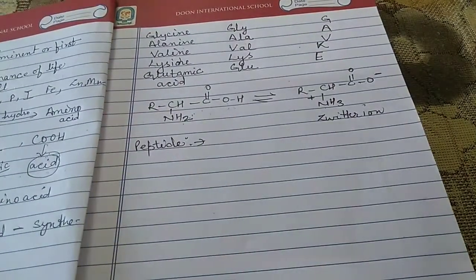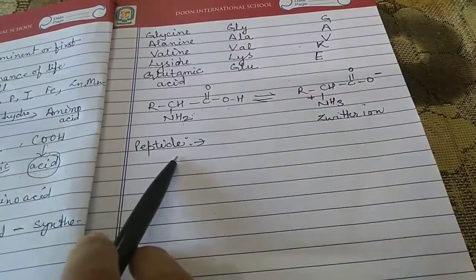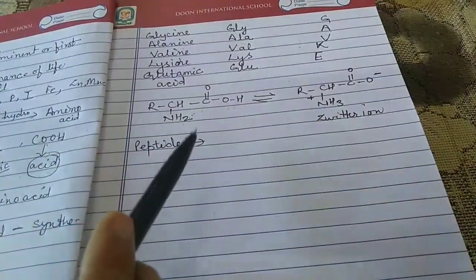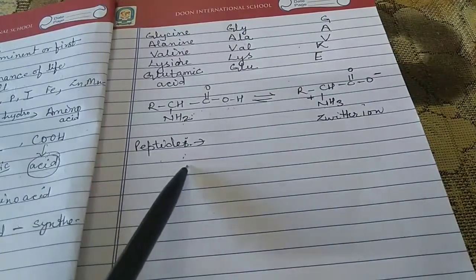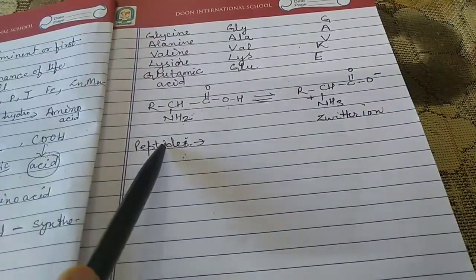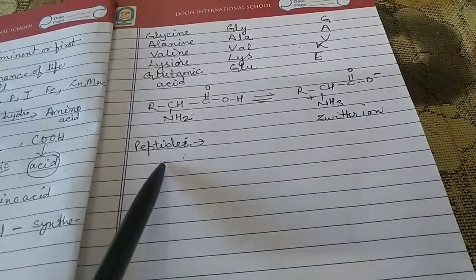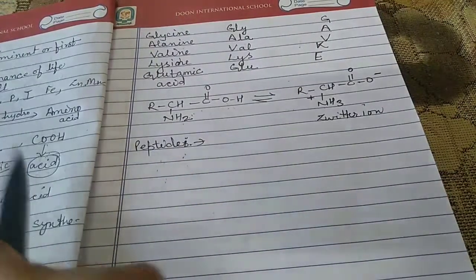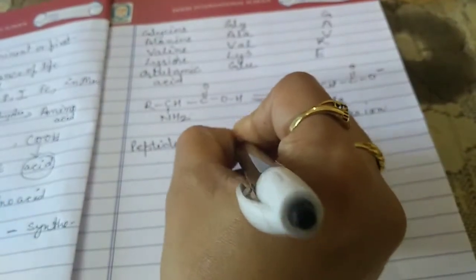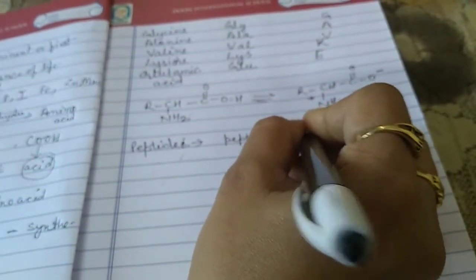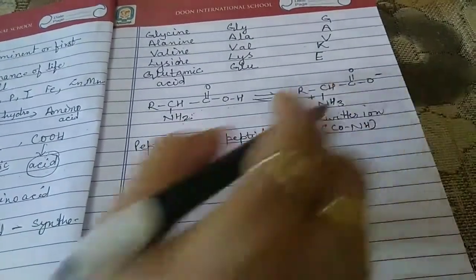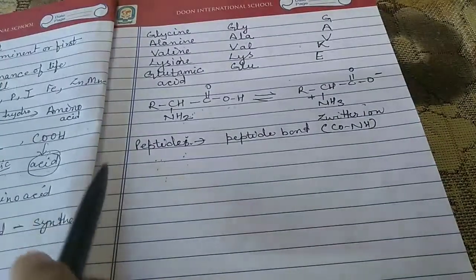Now the next topic is peptides. Peptides are compounds formed when two or more molecules of amino acids combine with the loss of a water molecule, and they are linked with each other with the help of the peptide bond, that is CONH. This is the peptide bond. So it is known as the peptide.